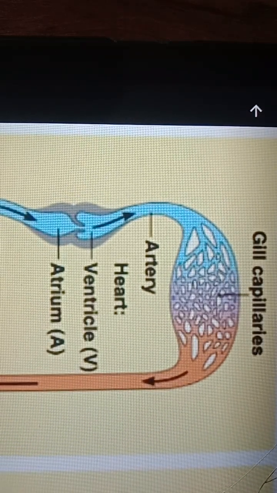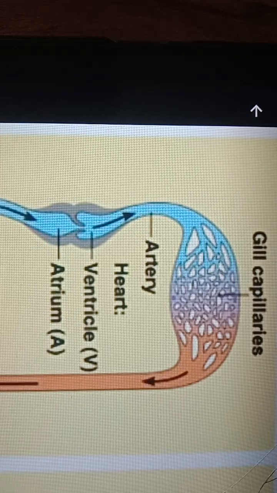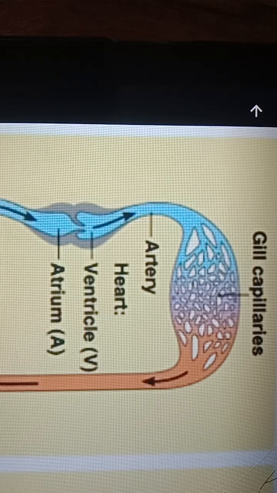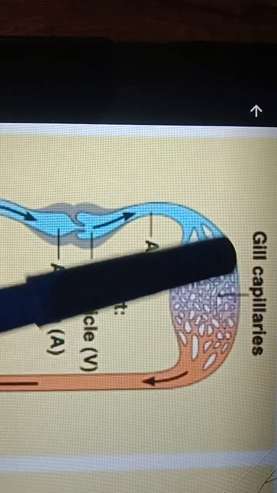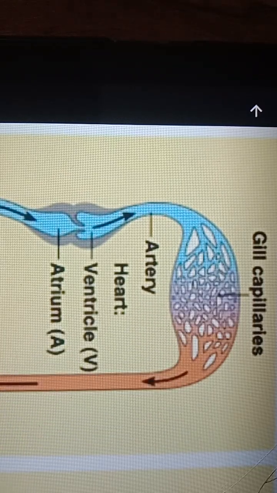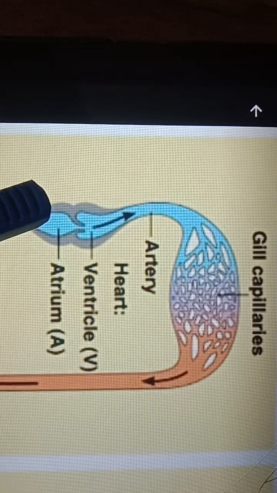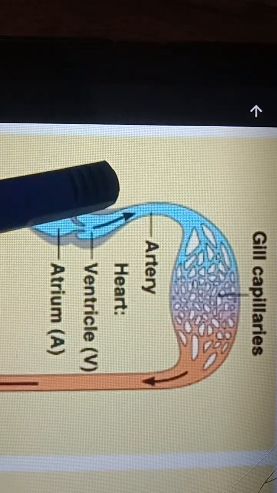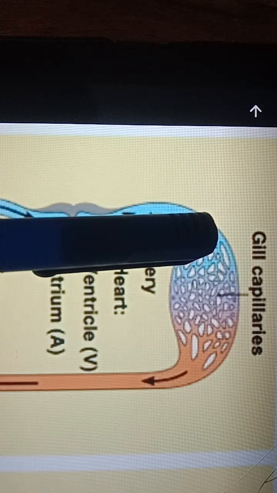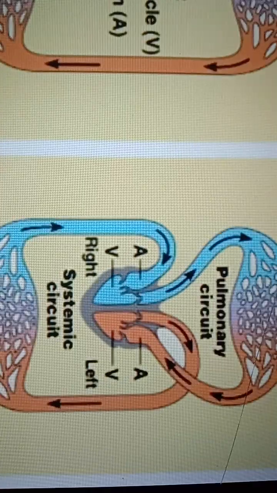From the body parts, veins are collecting deoxygenated blood, right? It is sending the waste deoxygenated blood to the heart. Then this heart is pumping that blood to the gills again. So in our heart, what will happen? See, we will see, right?